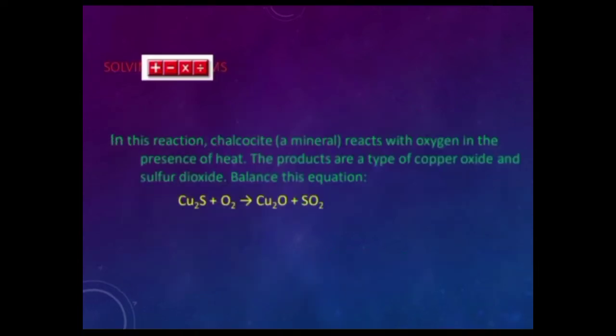Solving problems. In this reaction, chalcocite, a mineral, reacts with oxygen in the presence of heat. The products are a type of copper oxide and sulfur dioxide. Balance this equation: 2 copper atoms sulfur plus 3 oxygen to 2 copper oxygen plus 2 sulfur.